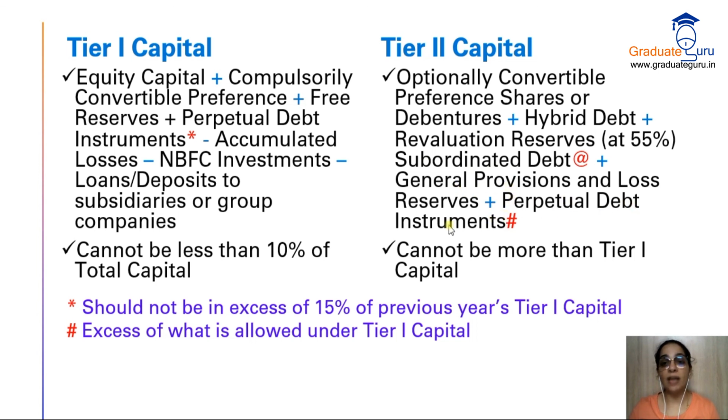Plus perpetual debt instruments. Again over here, why do I have perpetual debt instruments? Because there is a limit for perpetual debt instruments. So if my perpetual debt instruments are more than that limit, suppose, as we took the example, my last year's tier 1 capital was 100 crores. Over here I cannot take more than 15 crores because the limit is 15% of last year's tier 1 capital. But my actual perpetual debt instrument is suppose 20 crores. Then the extra 5 will go into tier 2.